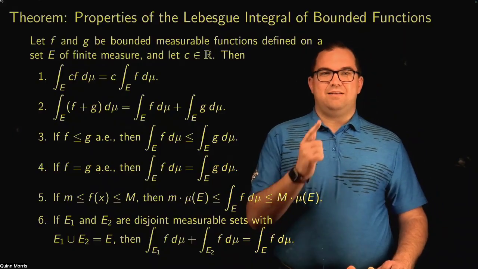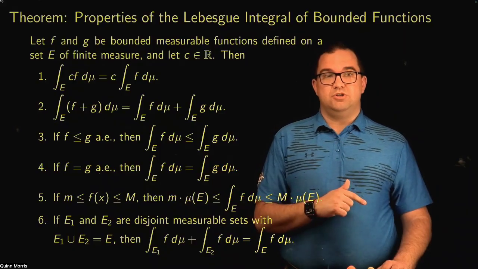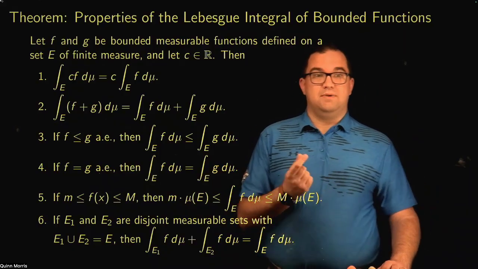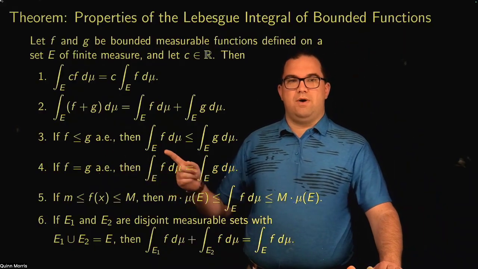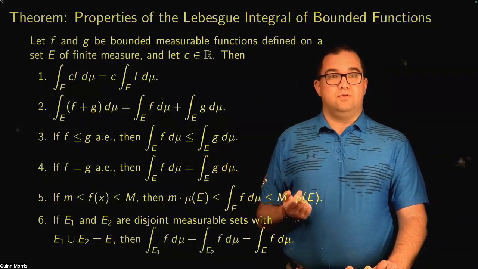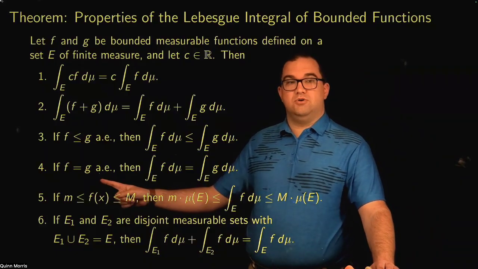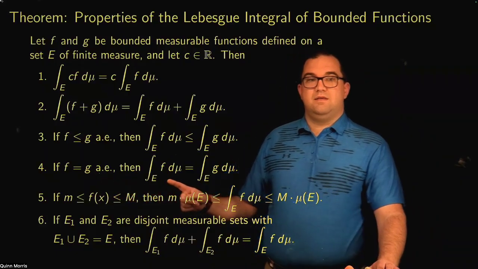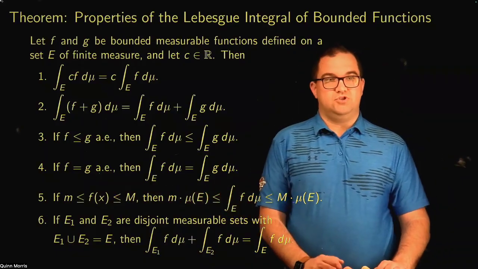It's just that the measure of the set of places where f is not less than or equal to g must be small. It must have measure 0. Okay, so if f is less than or equal to g almost everywhere, then the Lebesgue integral of f must be less than or equal to the Lebesgue integral of g. Similarly, if f is equal to g almost everywhere, then the Lebesgue integral of f is equal to the Lebesgue integral of g.